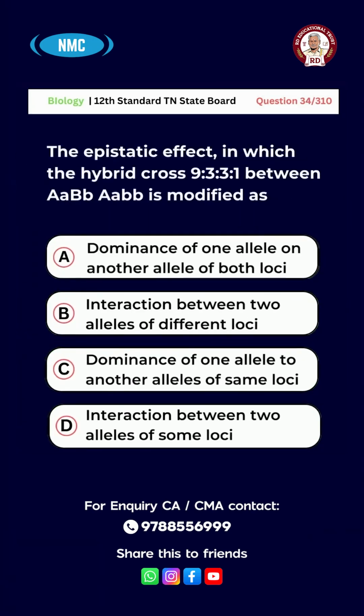Question number 34. The epistatic effect in which the hybrid cross 9:3:3:1 between capital A small a capital B small b, capital A small a capital B small b is modified as option A, dominance of one allele on another allele of both loci. B, interaction between two alleles of different loci. C, dominance of one allele to another allele of same loci. D, interaction between two alleles of same loci.